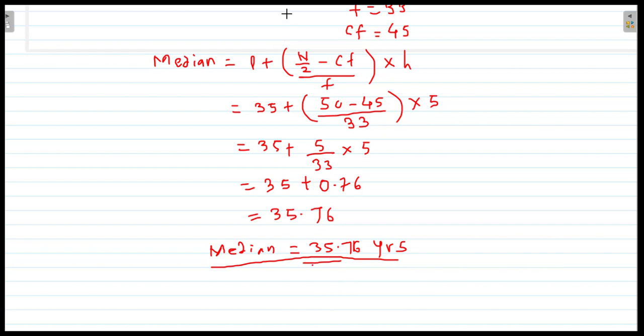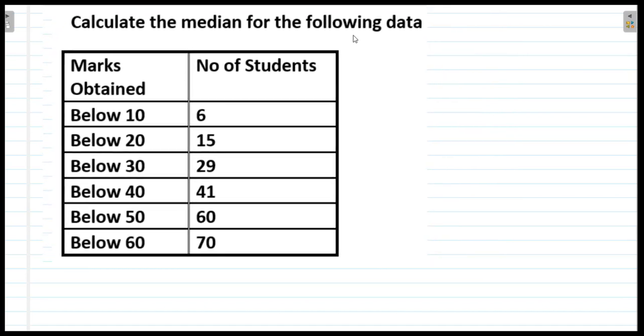Now friends, let us see another question. The question is on the screen. Calculate the median of the following data. Marks obtained is given as below 10, below 20, below 30, below 40, below 50, below 60, and the number of students are given as 6, 15, 29, 41, 60 and 70.